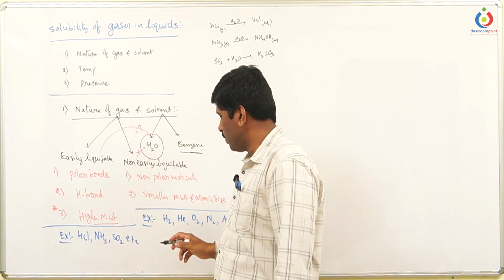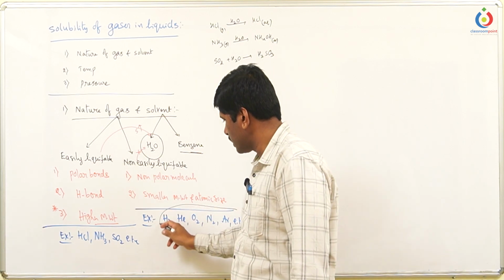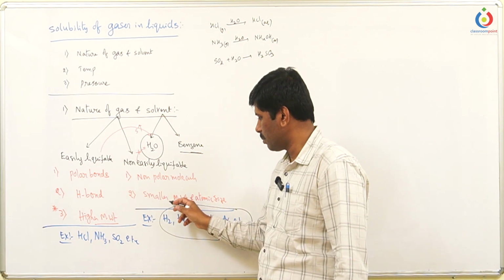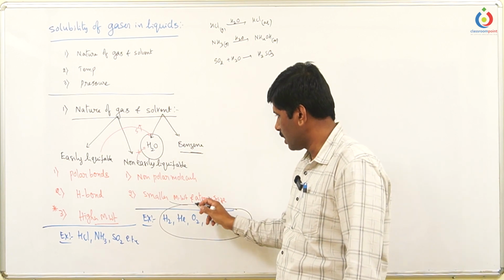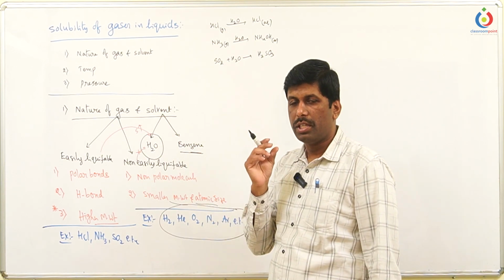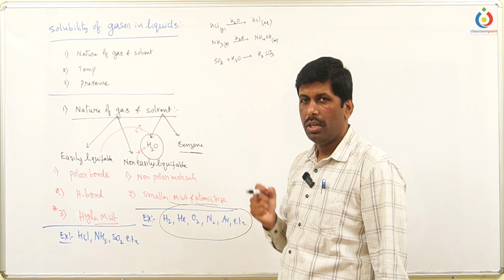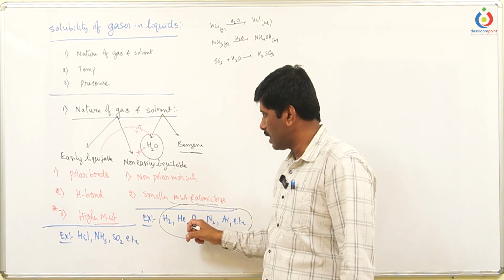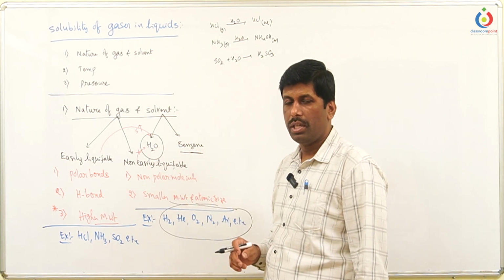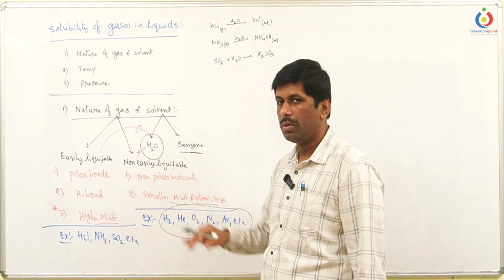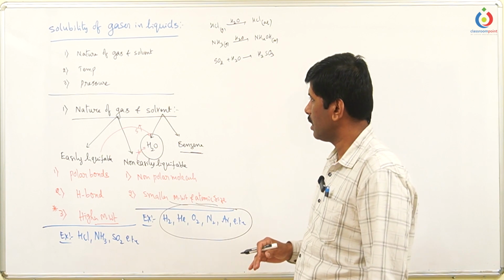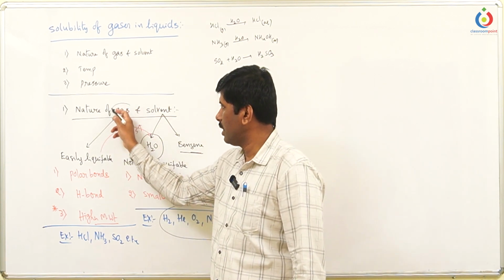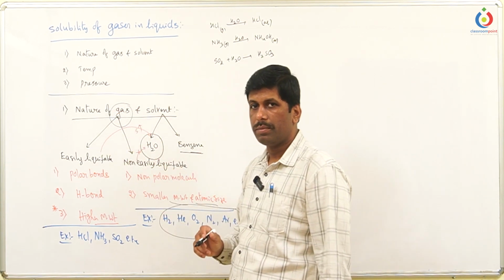And non-easily liquefiable gases cannot be liquefied easily because of smaller molecular mass and smaller atomic size. Smaller atomic size means the attraction force is also very less, so their liquefaction becomes very difficult. And if these gases are not ready to react with the solvent, then they are also not soluble in the solvent. So here, the nature of the gas is affecting the solubility.